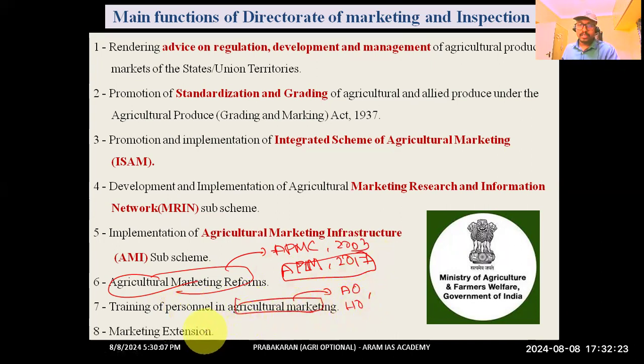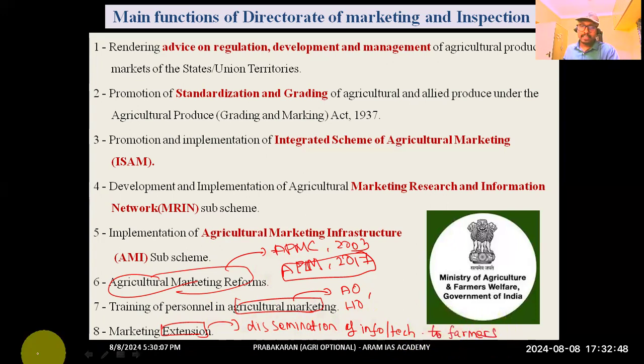And the last function was market extension. What will they do in extension? Extension is dissemination of information or technology to farmers. In marketing extension, they will transfer marketing-related information to the farmers, such as the price for a particular commodity in the market, or what the demand is in the market. They will transfer this kind of information to the farmers.